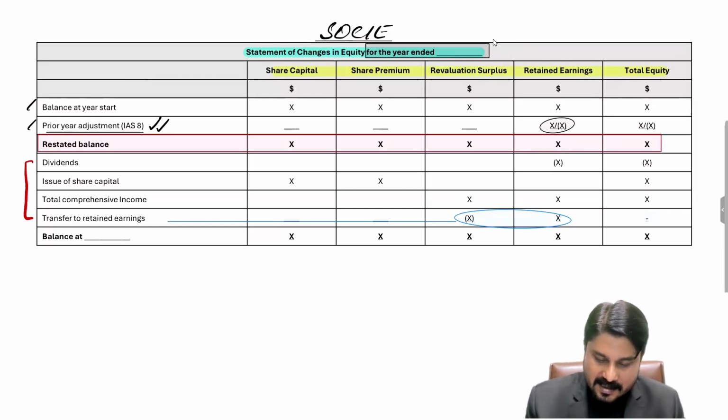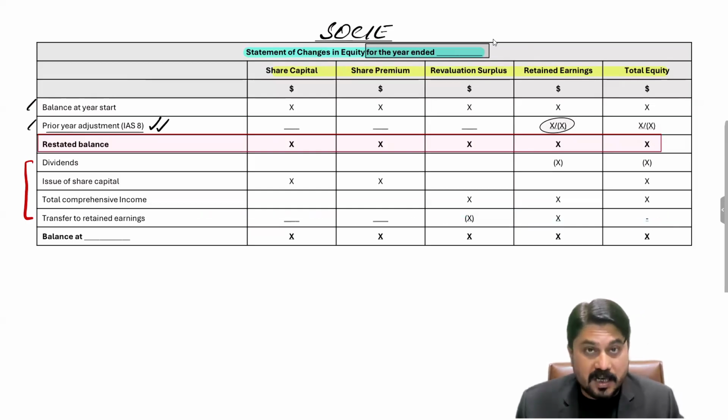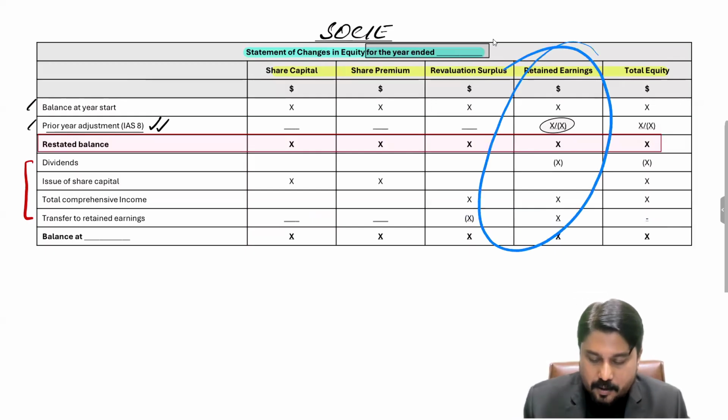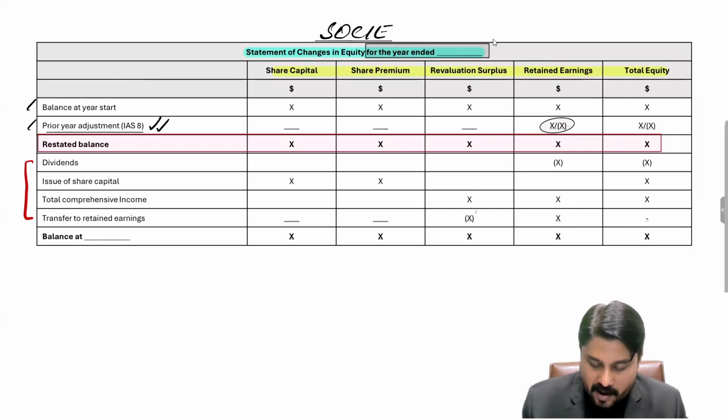So if there are such changes, those changes are basically transferred to retained earnings, and it has nil impact on the total, but it has impact on the revaluation reserve and the retained earnings. These two headings are impacted, not the total, right? Because an amount is transferred from revaluation reserve to retained earnings, so one would be decreasing, the other one would be increasing. There will be no impact on the total equity.